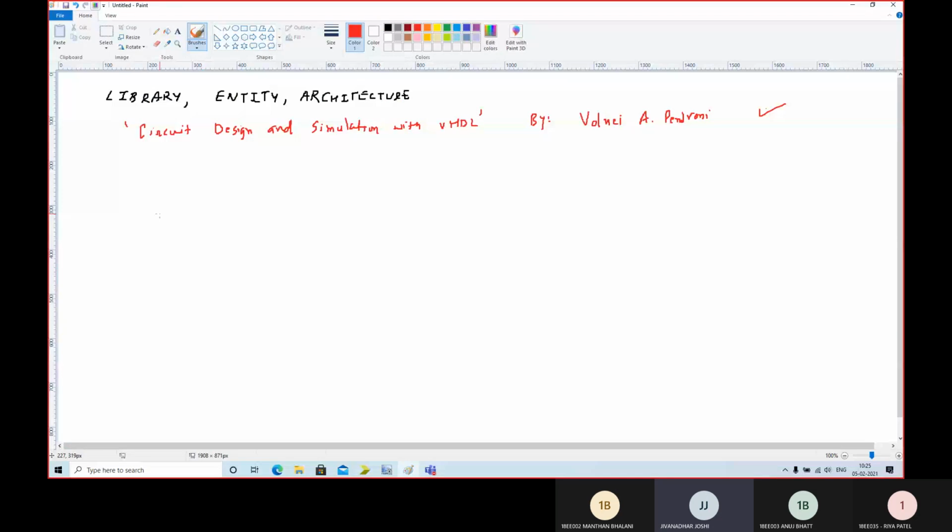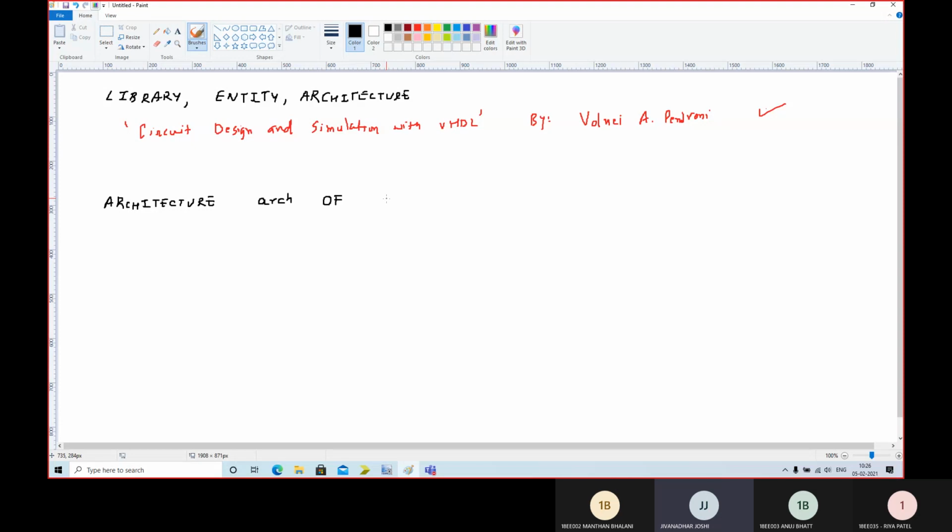So let us now start with the architecture, and the format for the architecture is like I am going to write down here. So ARCHITECTURE in capital, then it is followed by the name of the architecture, like ARCH or G1 or whatever. Then it is followed by capital OF, architecture of.